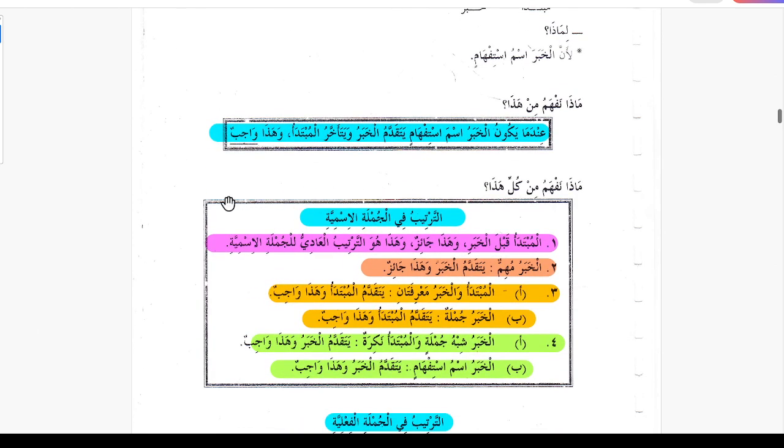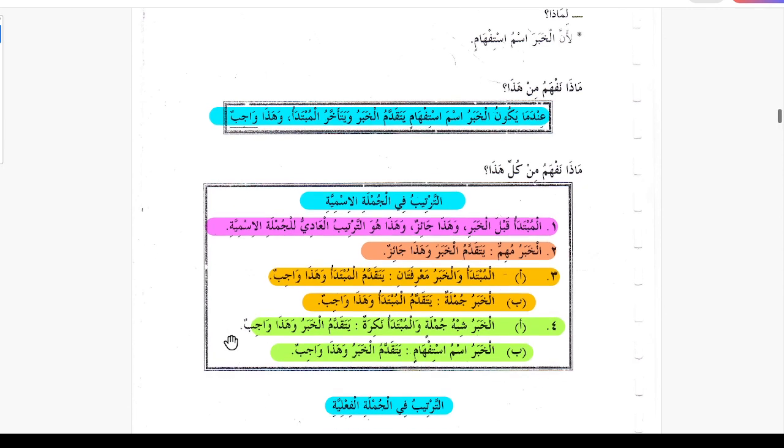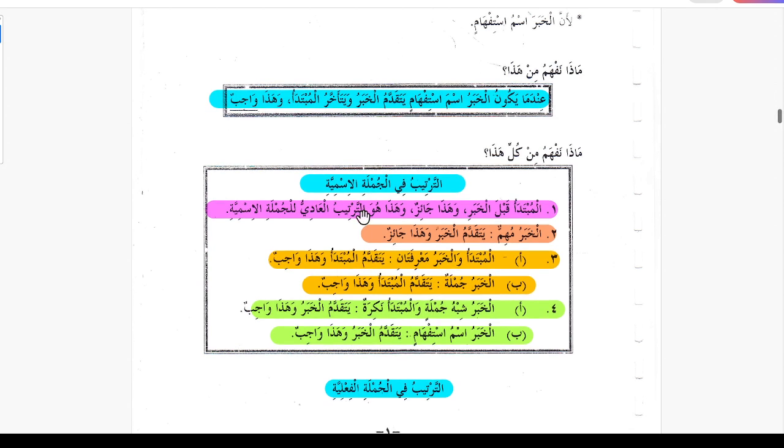Okay, so all the rules are now summarized in this box. At-tartibu fi jumlatil ismiya, the order in the jumla ismiya. Al-mubtada qabl al-khabari wa haza jaizun wa haza huwa tartibul adiyu lil jumla ismiya. Normally the order of a jumla ismiya is that mubtada comes before, khabar comes after, and this is not a must.